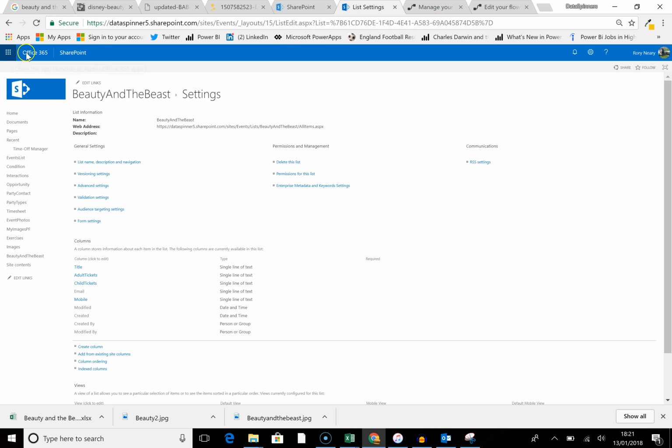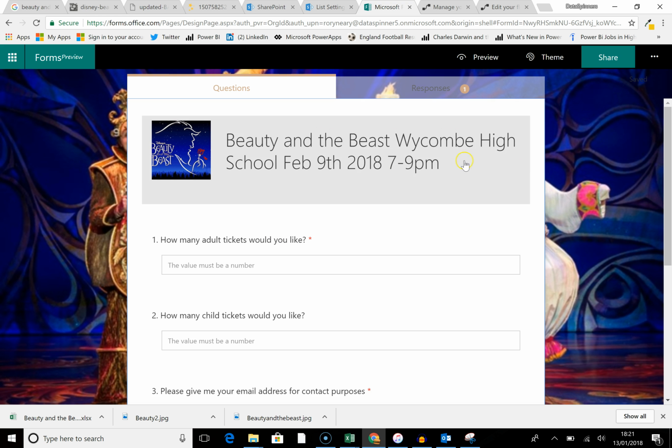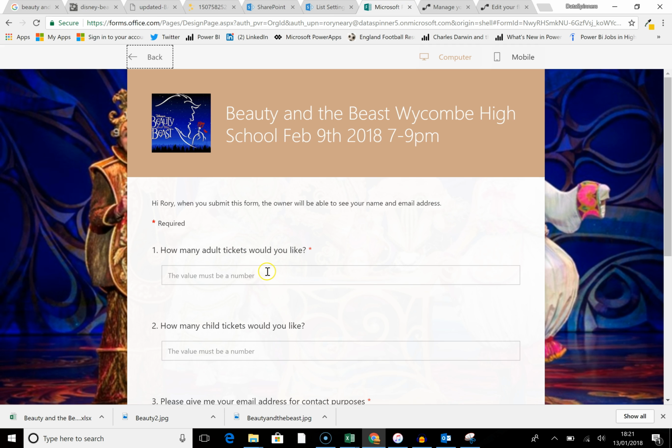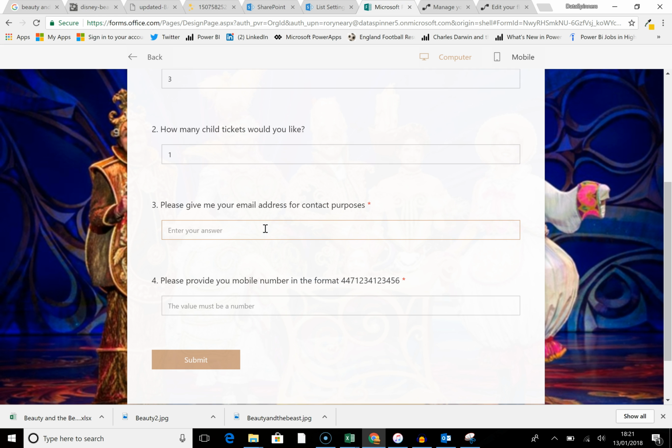So let's go on to Office 365, we go on to Forms, we go on to this item here, and we will just do a theoretical response. We'll hit the preview, and how many tickets would we like? Well, let's have 3 adults and 1 child. We'll do an email address of me again, rory.neary@outlook.com, and 447016956188. Okay, cool, good. And I will hit the go button on that.